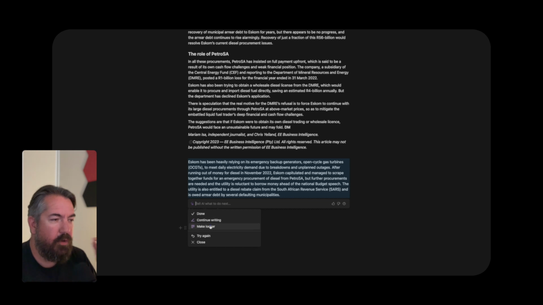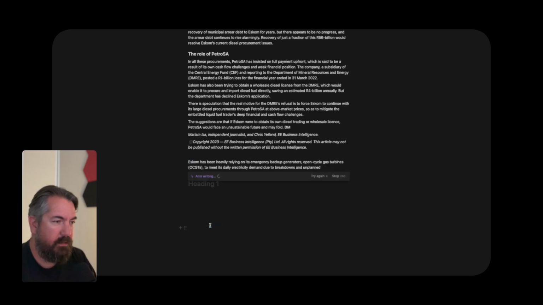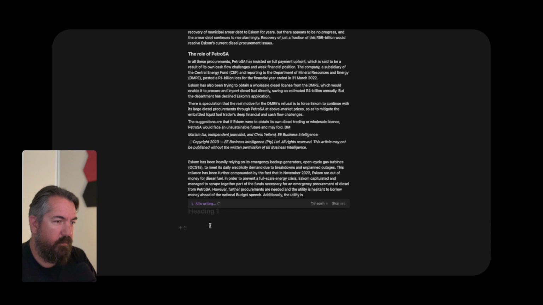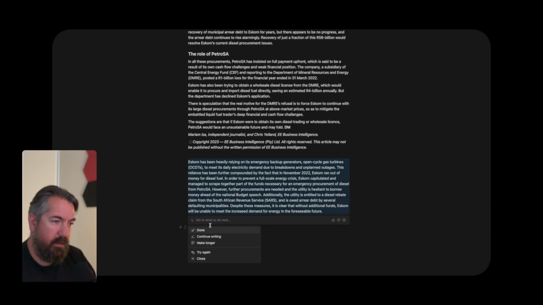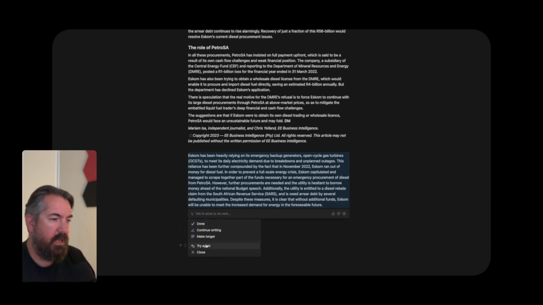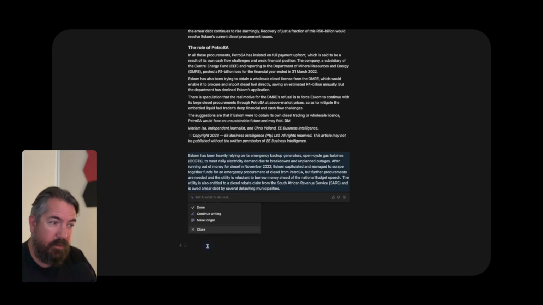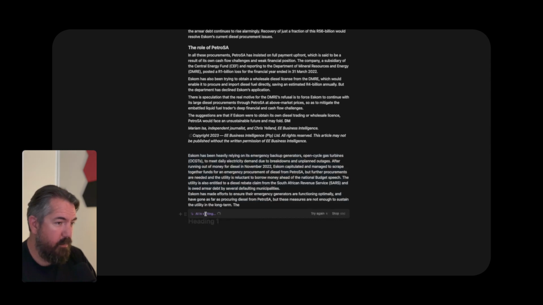Let's say make it longer, because that summary is a little bit short for me. Oh, so it actually deletes the summary and then writes you another summary. That's fantastic. If you don't like the summary, we can go try again. Make longer, continue writing, continue the summary.